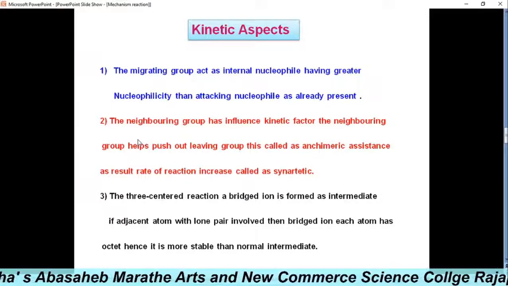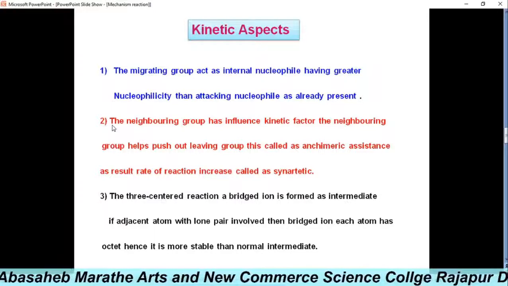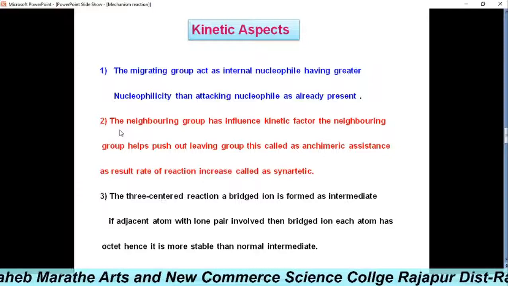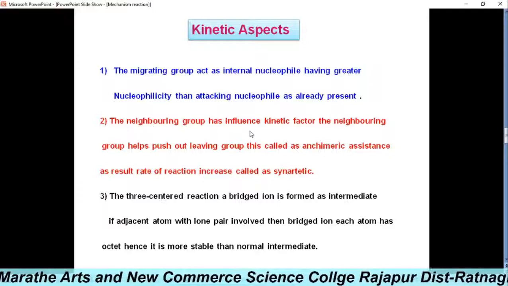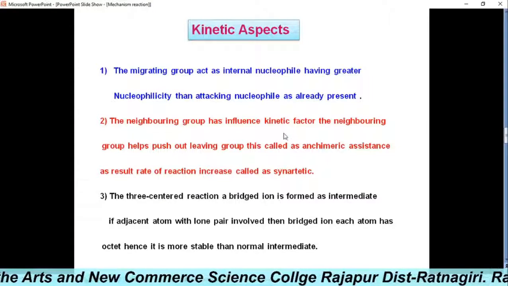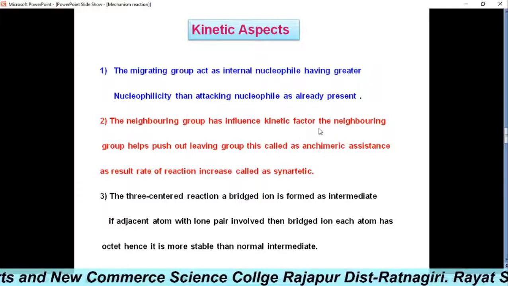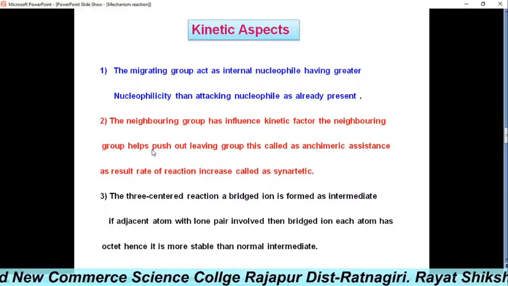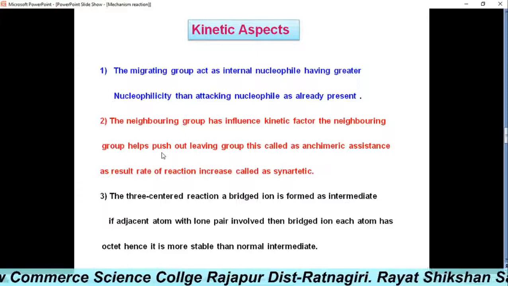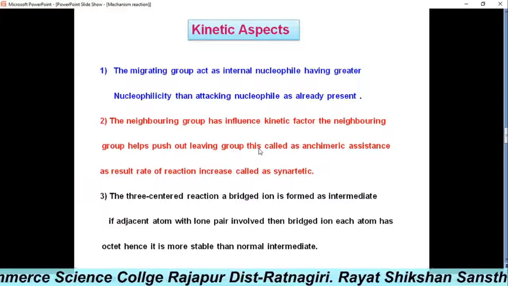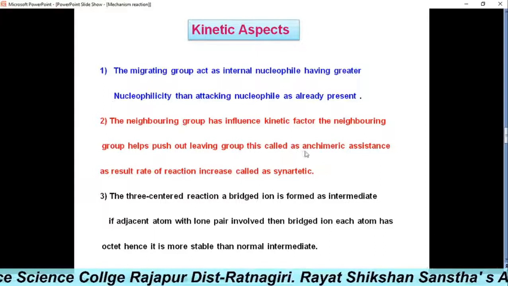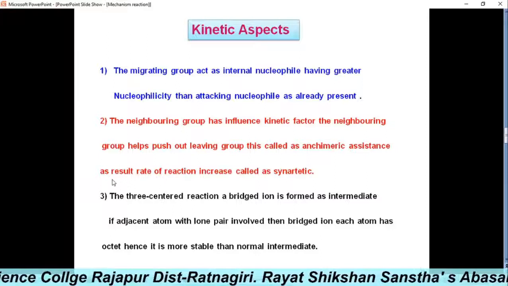In the second aspect, the neighboring group has the influence to increase the kinetic factor because it helps to push out the leaving group, and this is called anchimeric assistance.